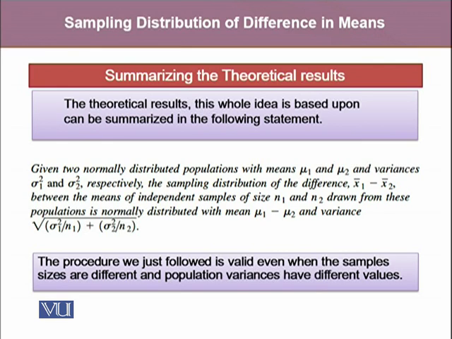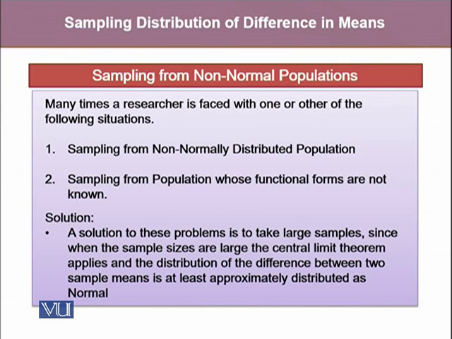This procedure we just followed is valid even when the sample sizes are different and the population variances have different values.